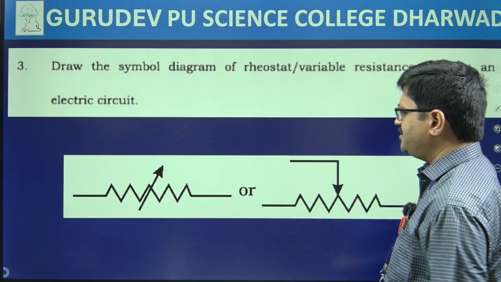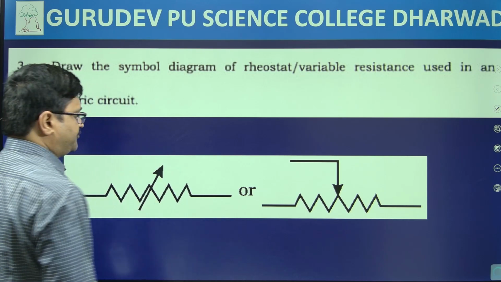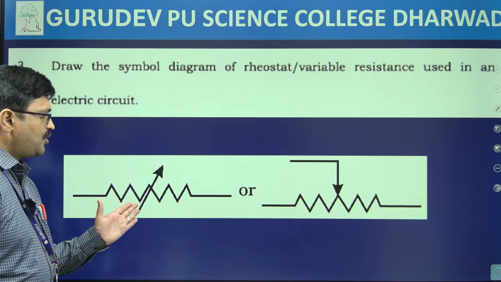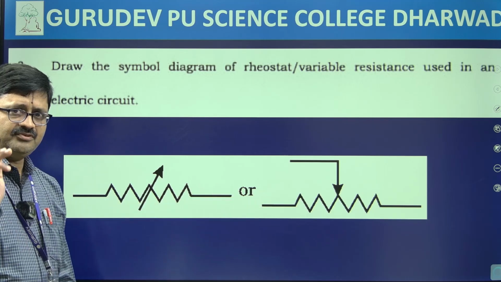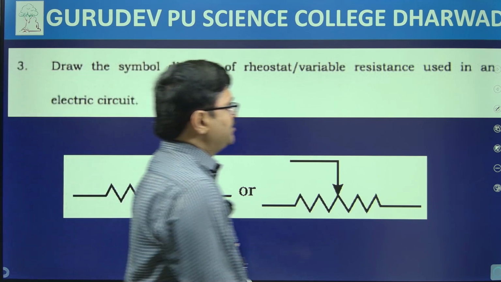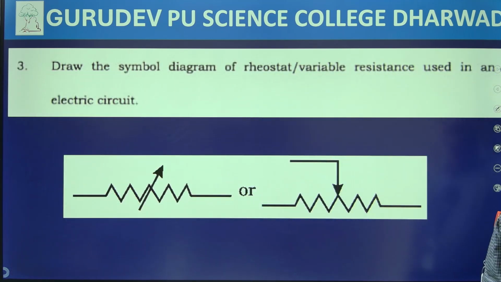As per our NCERT we have this symbol, my dear friends. Either you can draw this or this. You can draw either of these two symbols. Okay, fine, so we have marked the symbol of the rheostat.